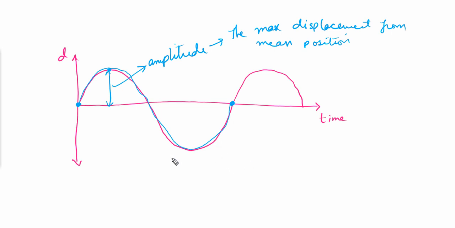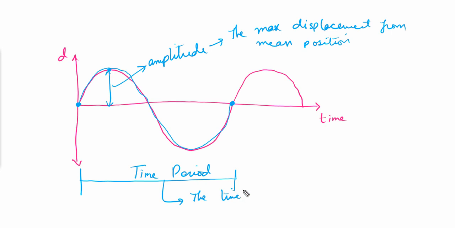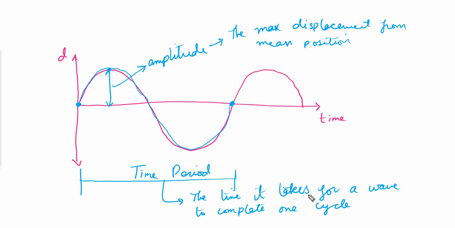So for this example, the time period is the time between these two points. By definition, the time it takes for a wave to complete one cycle is called the time period.